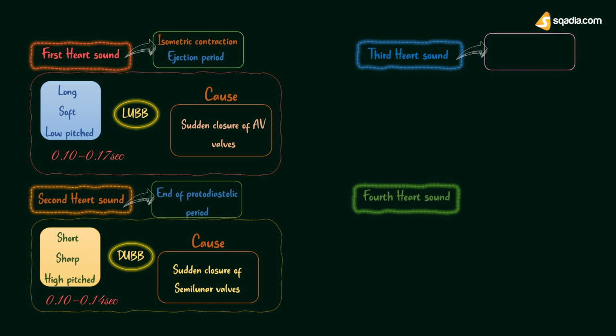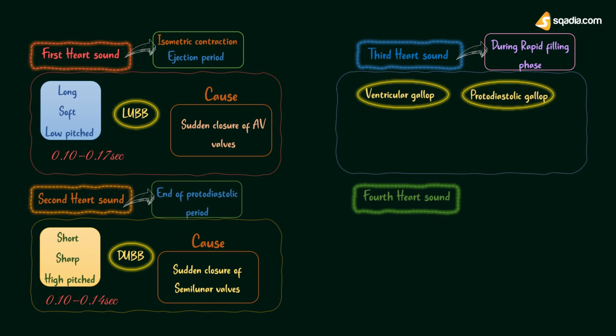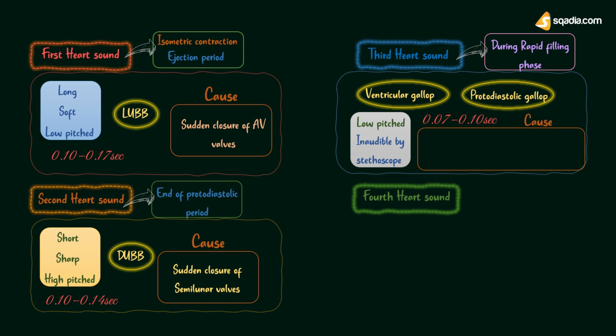Third heart sound is a low-pitched sound that is produced during rapid filling period of the cardiac cycle. It is also called ventricular gallop or protodiastolic gallop, as it is produced during earlier part of diastole. Usually, the third heart sound is low pitched and inaudible by stethoscope, and it can be heard only by using microphone. Duration of this sound is 0.07 to 0.10 second. Third heart sound is produced by the rushing of blood into ventricles and vibrations set up in the ventricular wall during rapid filling phase.